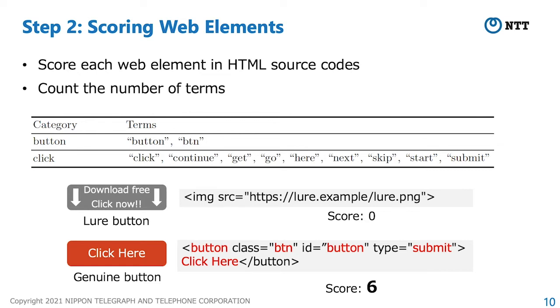For example, the lure button shown in this slide has a score of 0 because it does not contain any terms. And the genuine button in this slide has a score of 6 because it contains 6 terms.